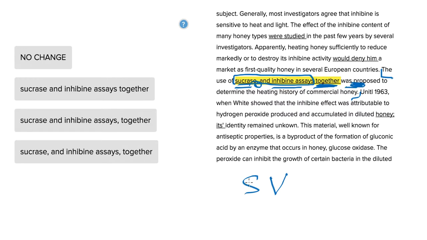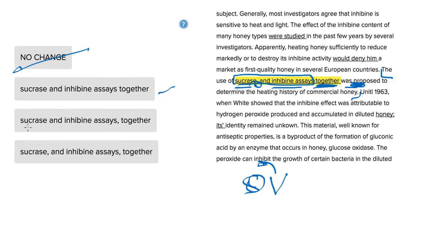Or I guess this was an object technically. What was proposed was the use of sucrase and inhibinous, but that's what's going on here. Anyway, because of that comma, A would be incorrect. And then answer choice B would be: the use of sucrase and inhibinous together was proposed to determine. Okay, so this looks good. This took away the comma. Let's see if we find something even better.